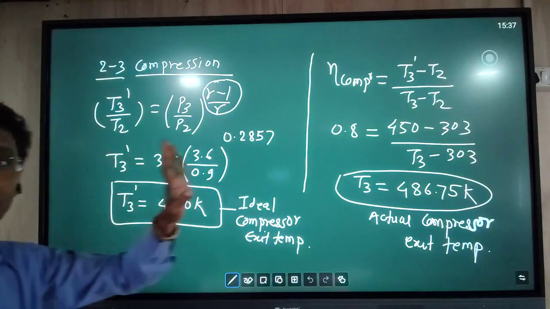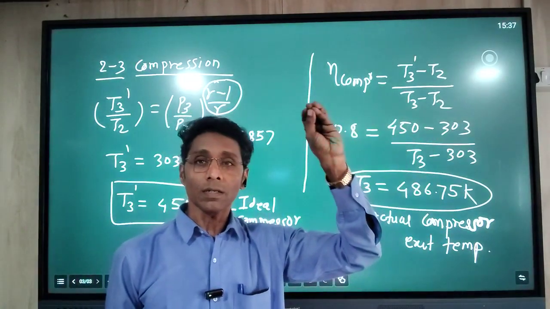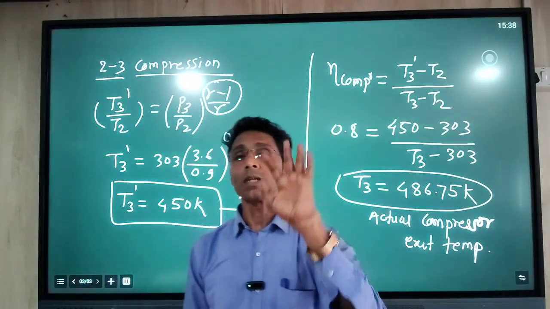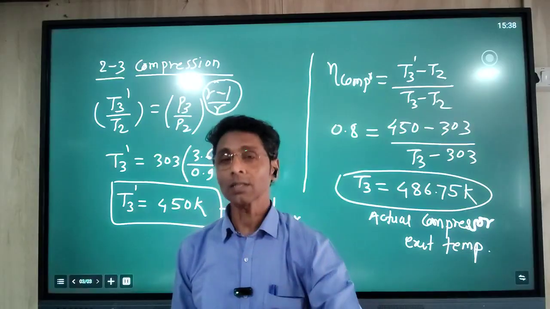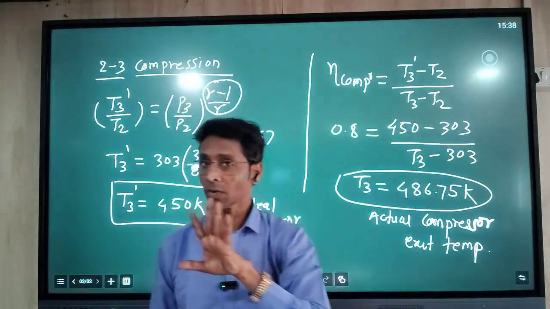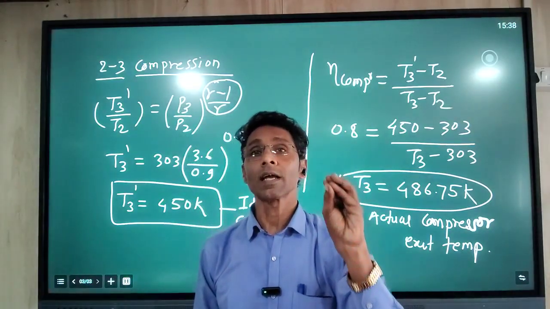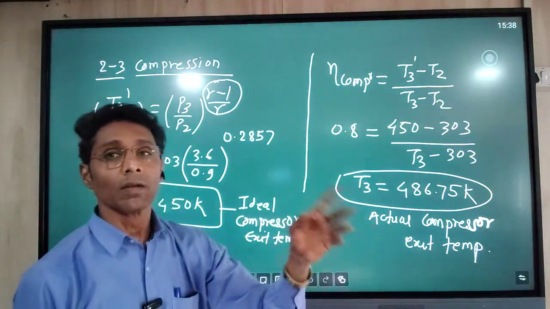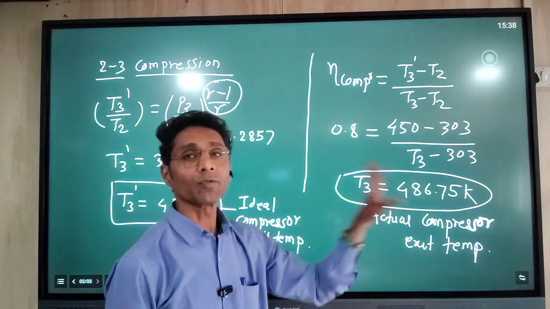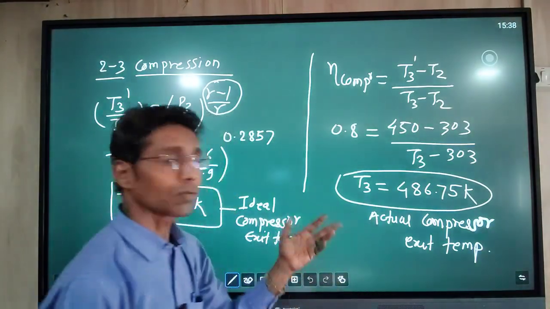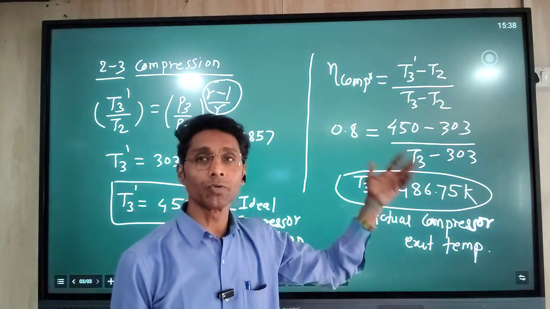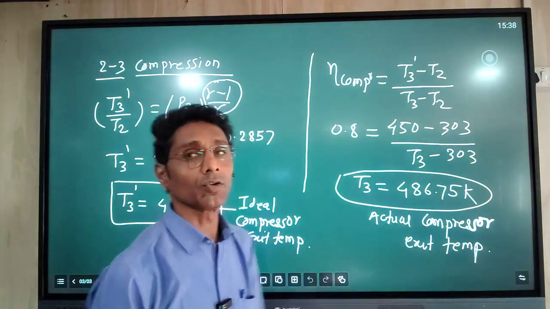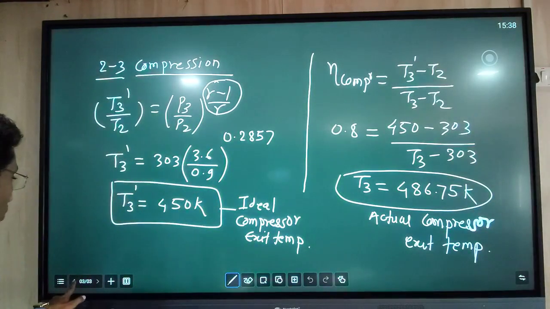In this example we are given the T4 temperature. If the temperature is not given, then in the numerical the effectiveness of the heat exchanger should be given. In this example the effectiveness is not given, but T4 after the heat exchanger is given, so T3 and T4 we know. That is why it is not necessary to use the effectiveness calculation step in this numerical.